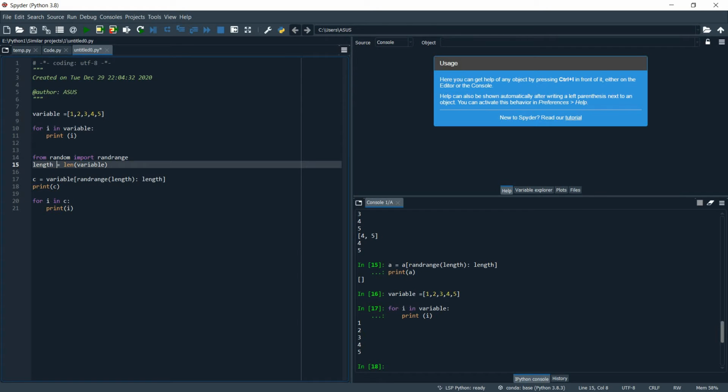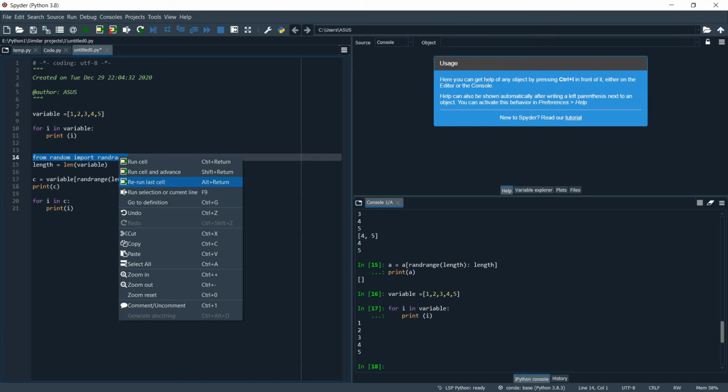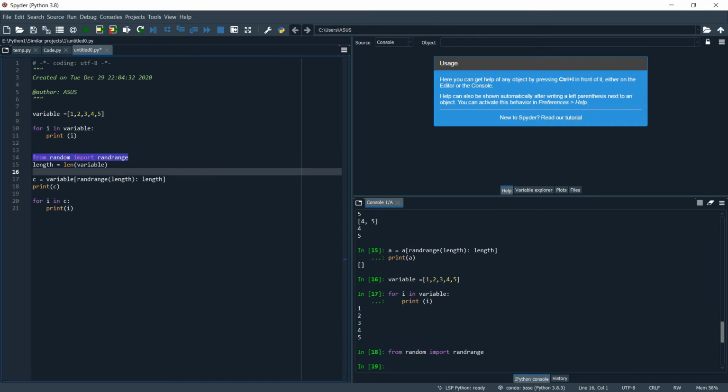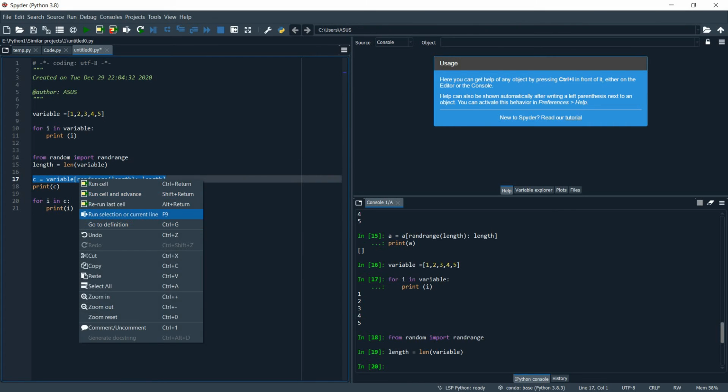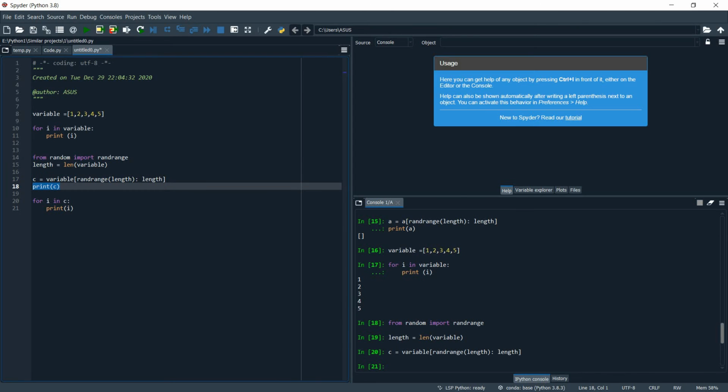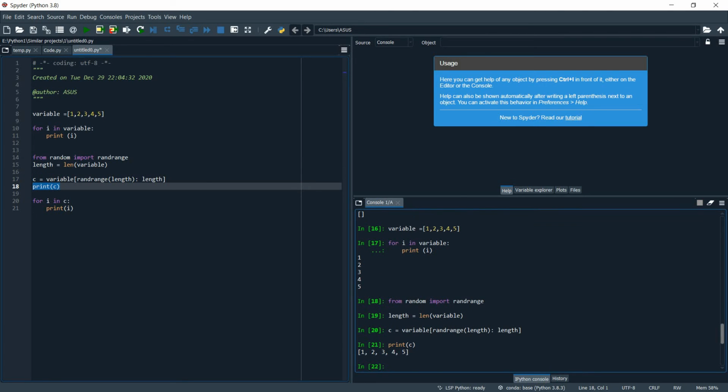So we'll use this random library and import randrange. Then let's store the length of the iterating variable in length, and let's define another variable, another list or another iterating variable, which starts from any random number till the length of the variable. Okay, and when we print it, we'll have something like this.